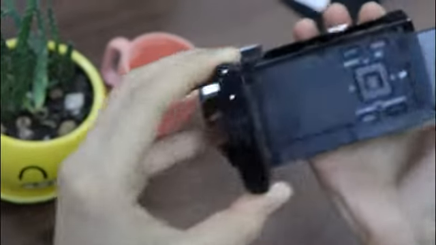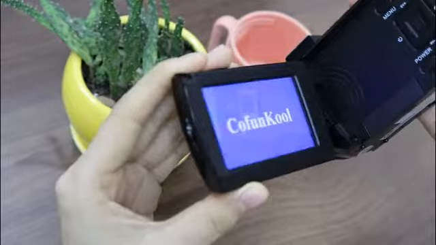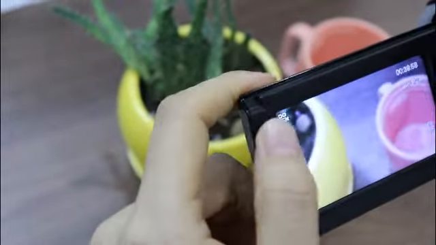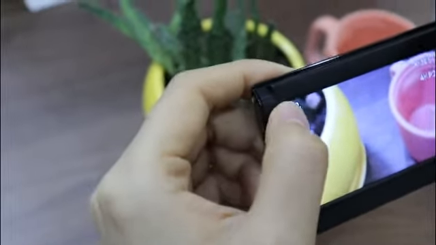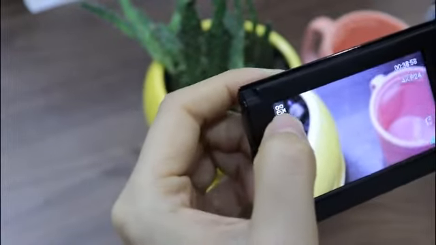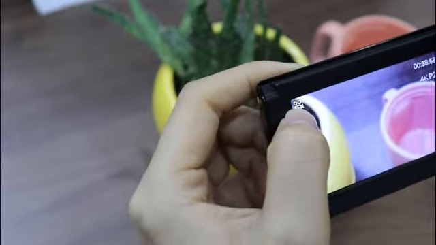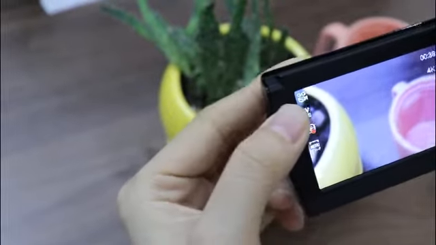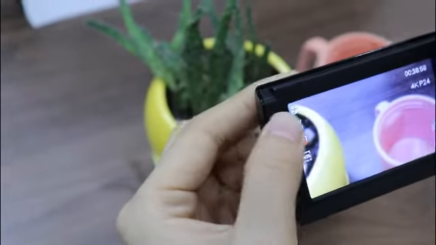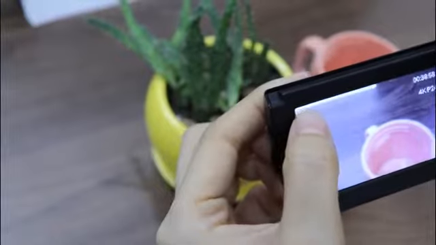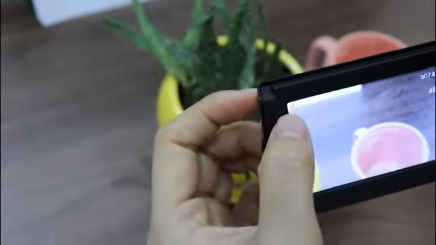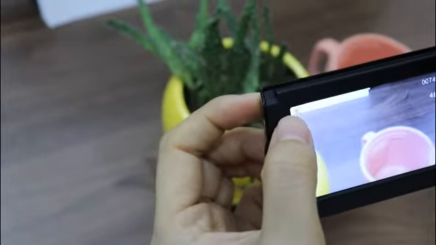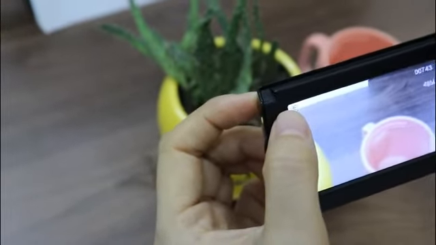Open the camera. Watch the touch screen in the upper left corner. Here is the video icon. It means you are in video mode. Click it. It turns to camera icon. It means you are in camera mode.